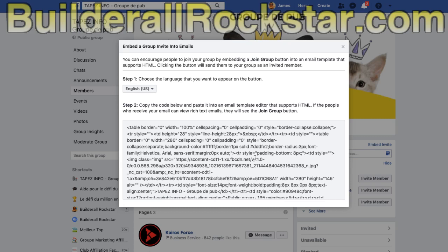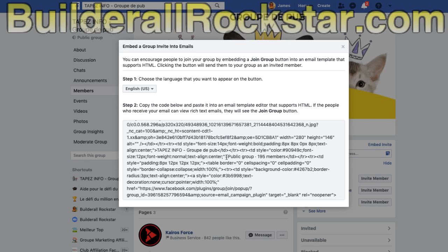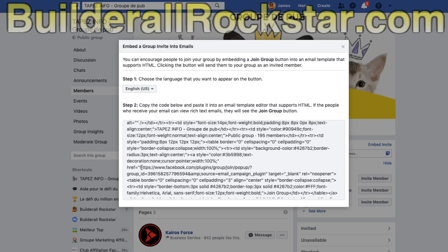But in all this code, all you want to take is down here: style and so on, href equals, and all this until the double quote here. So this URL is the actual link of the whole code.